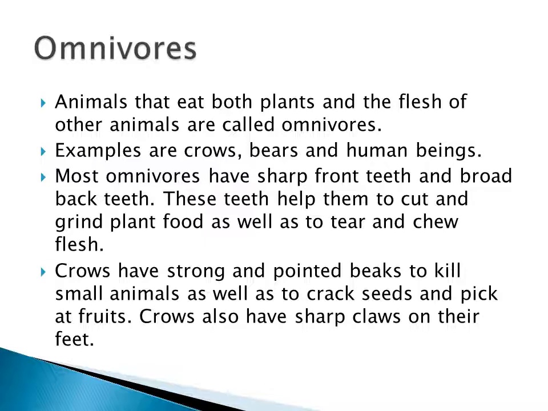Most omnivores have sharp front teeth and broad back teeth. Crows have strong and pointed beaks to kill small animals, crack the seeds and pick the fruits. Crows also have sharp claws on their feet.